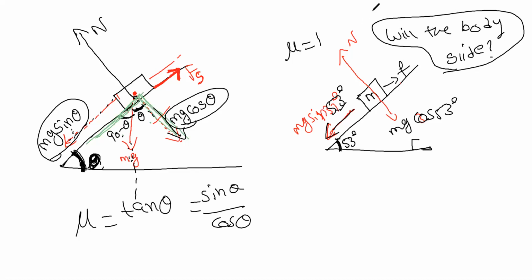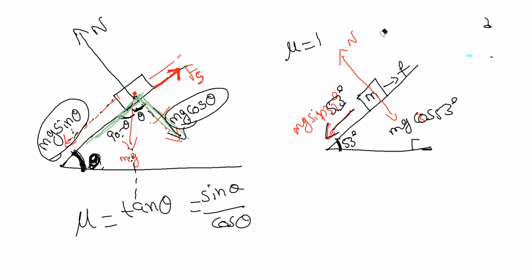Now, if the mass is 10, what is the frictional force we got? So that'll be mg.